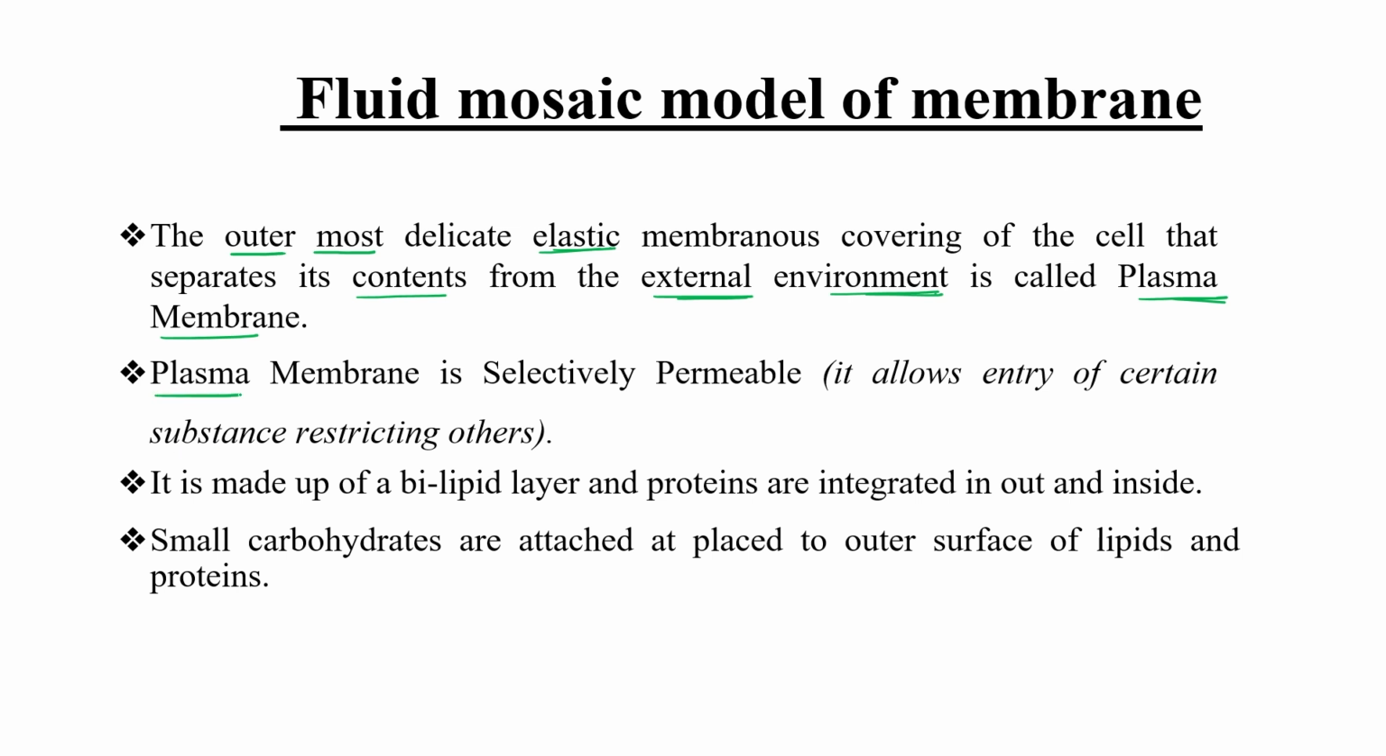And this plasma membrane is selectively permeable. This one is selectively permeable, means it allows entry of certain substances only, restricted entry, and it is made up of lipid bilayer and protein, and proteins are integrated in and out, and inside out. Some small amount of carbohydrates are also attached to the outer surface of the lipid and protein both.